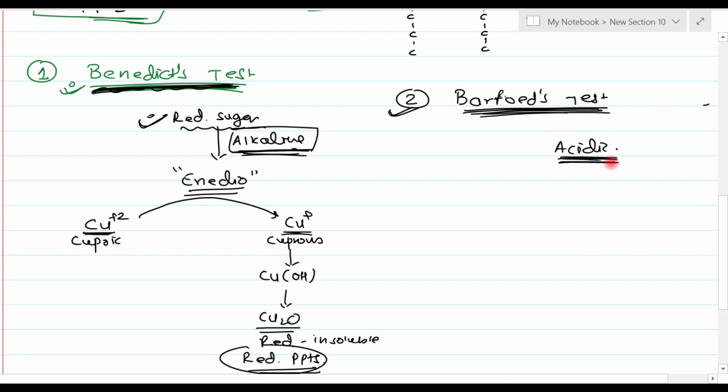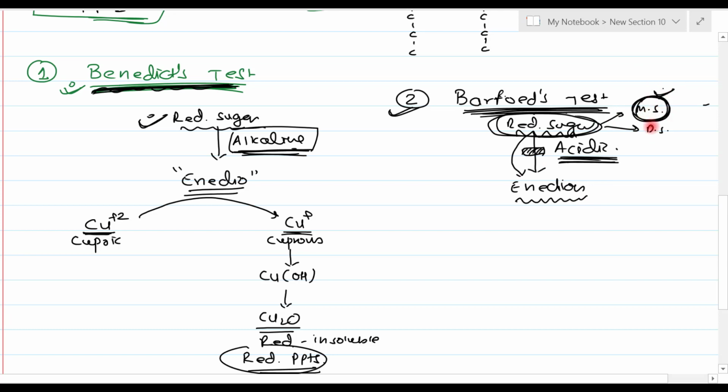We know that if acidic medium is there, then the reducing sugar's conversion to enediols is somewhat inhibited. Under acidic conditions, a reducing sugar cannot easily convert to enediols. Okay. So what will happen? Whatever sugar has a very strong reducing property will only be able to convert to enediols. We know that out of monosaccharides and disaccharides, monosaccharides are the powerful reducing sugars, right? When you compare monosaccharides and disaccharides. So only monosaccharides will be able to convert to enediols in the presence of acidic medium.